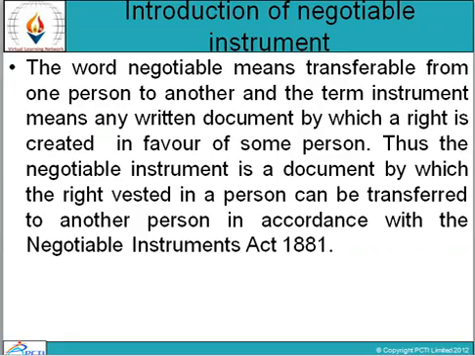Now come to the first topic, that is introduction of negotiable instrument. The word negotiable means transferable from one person to another, and the term instrument means any written document by which a right is created in favor of some person. Thus, the negotiable instrument is a document by which the right vested in a person can be transferred to another person in accordance with the Negotiable Instrument Act 1881.